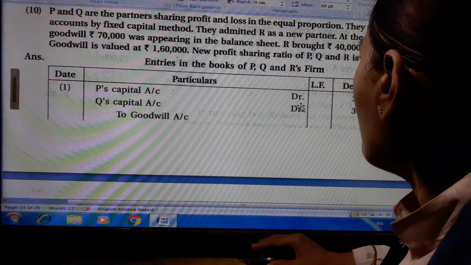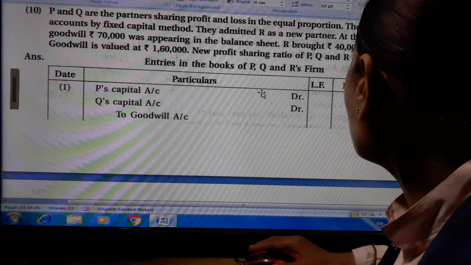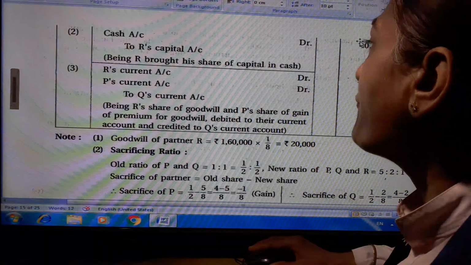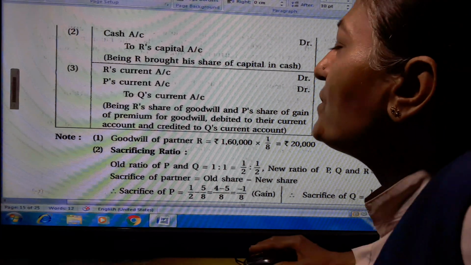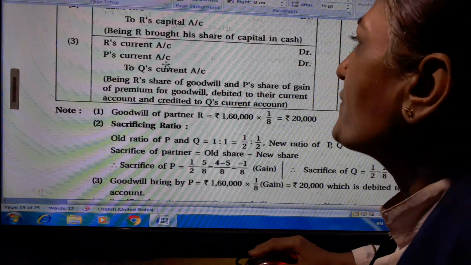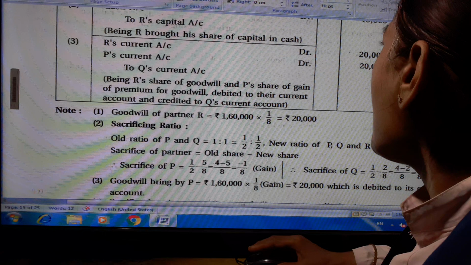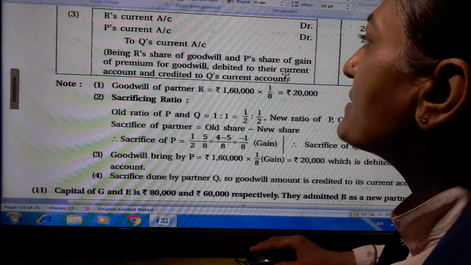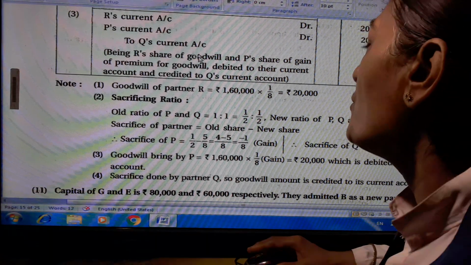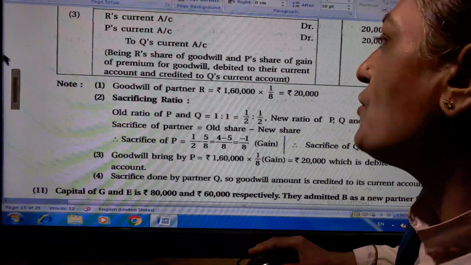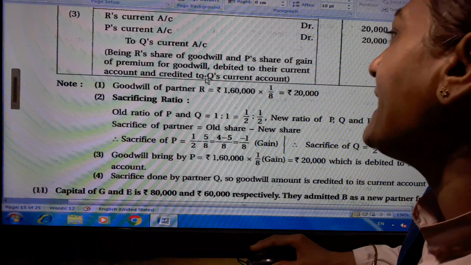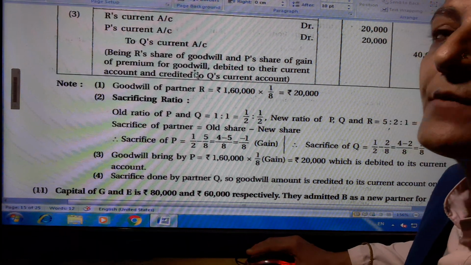P's capital account debit 35,000, Q's capital account 35,000 to goodwill account 70,000. Cash account debit 40,000 to R's capital account 40,000, being R brought his share of capital in cash. R's current account 20,000, P's current account 20,000 to Q's current account 40,000, being R's share of goodwill and P's share of gain of premium for goodwill debited to their current account and credited to Q's current account.